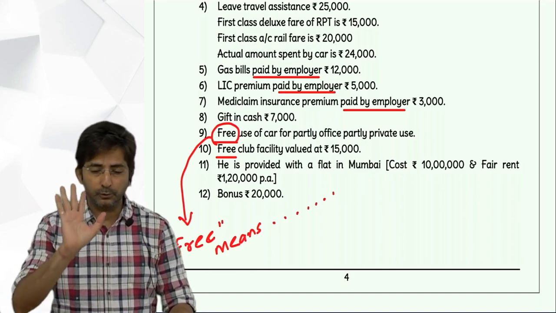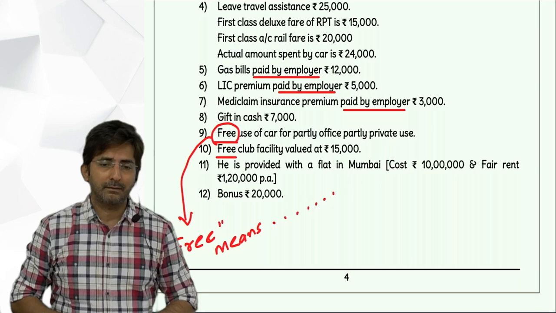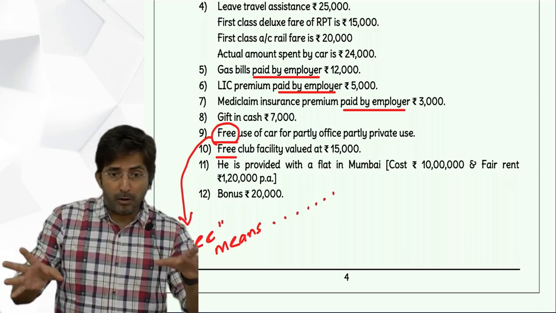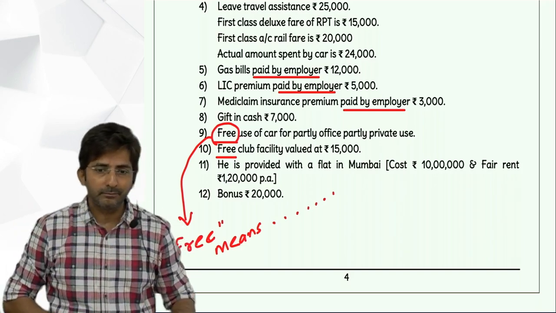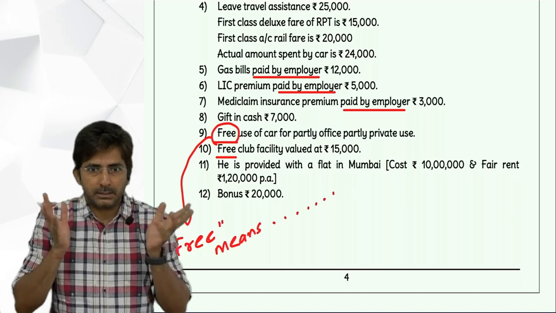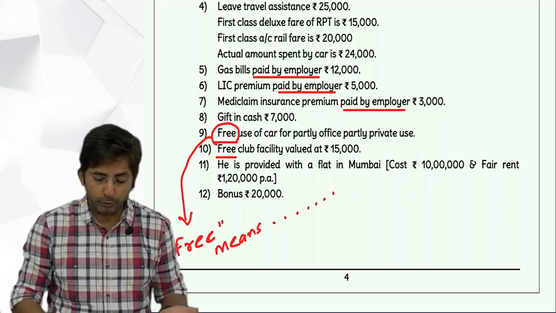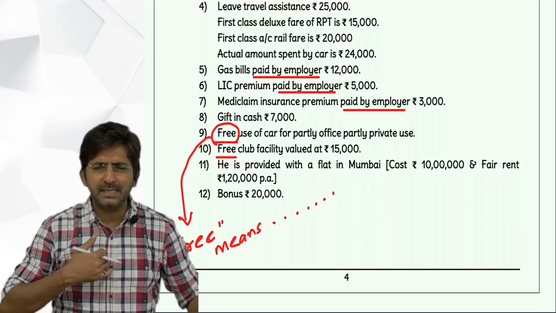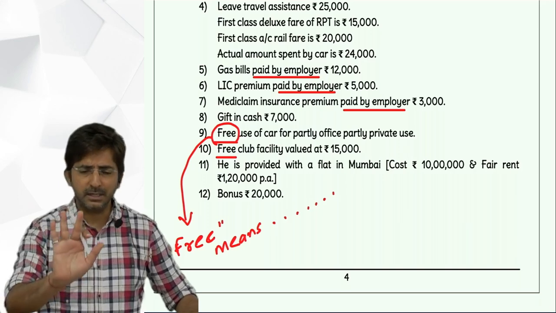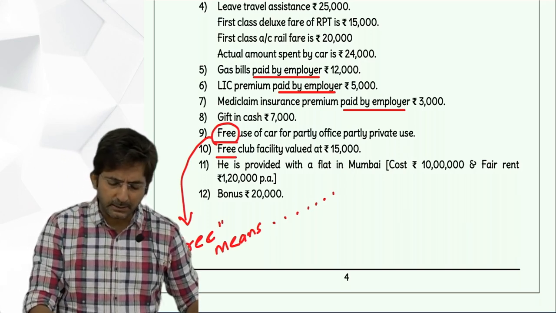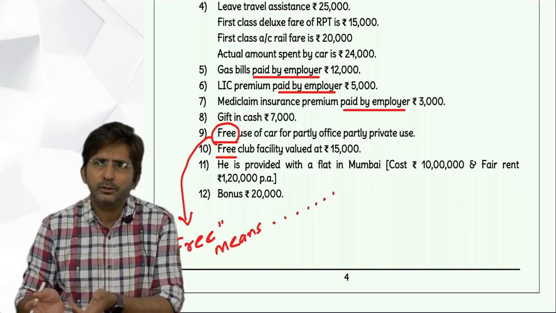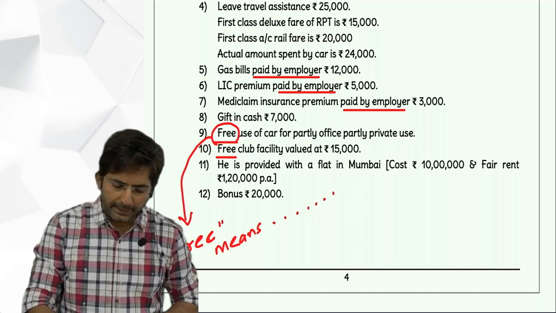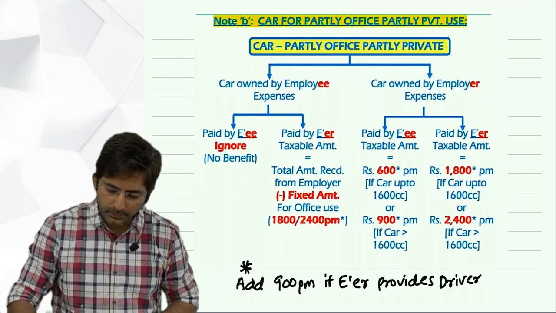Think practically also. If I am using someone's car, since I am not the owner, I will keep the maintenance of the car on the owner only. So this is just a rational assumption. A person can argue, sir, nothing is given. So write a note. But your assumption, as I said, should be rational. And the rational assumption is, since the car is provided by the company, you can assume expenses are also paid by the company.